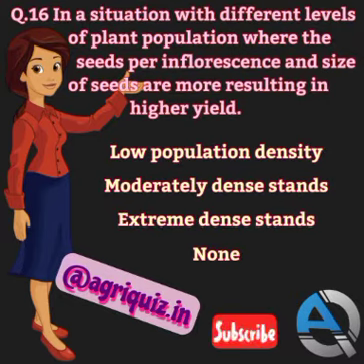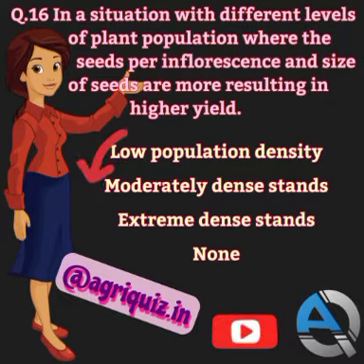Question number 16. In a situation with different levels of plant population, where the seeds per inflorescence and size of seeds are more, resulting in higher yield. Low population density, moderately dense stands, extreme dense stands, or none of the above? The correct answer is moderately dense stands. It is a situation with different levels of plant population where the seeds per inflorescence and size of seeds are more, resulting in higher yield. It is moderately dense stands.